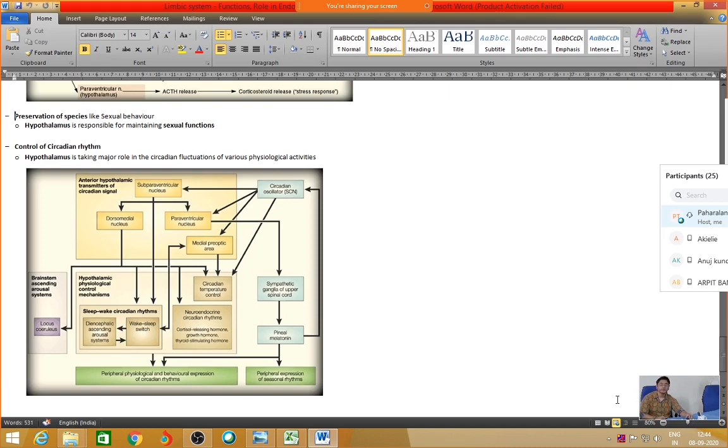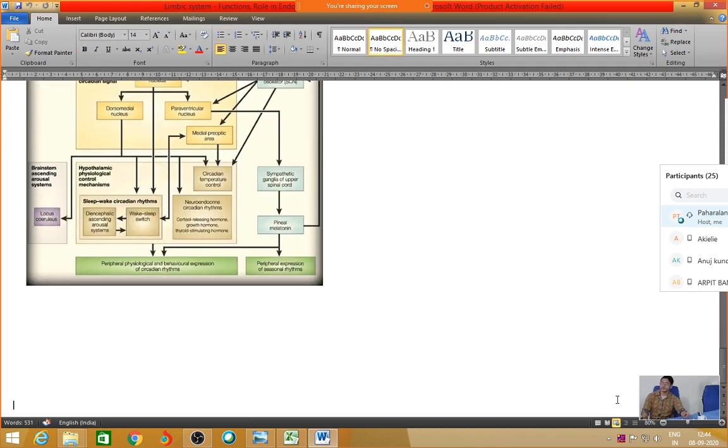So the suprachiasmatic nucleus, in the posterior retinal part, asks the brain to be awake during the day. It will search for food, take food, and again fall back to sleep at night. So this is a whole pattern. You can just look at the pattern. Don't go too deep into this slide, it is not required for you. This is for your understanding only.